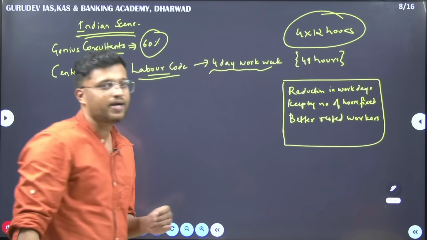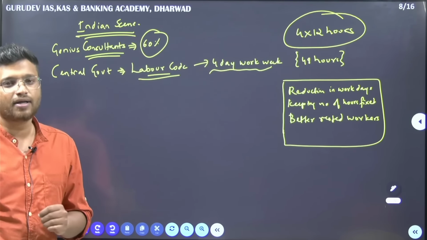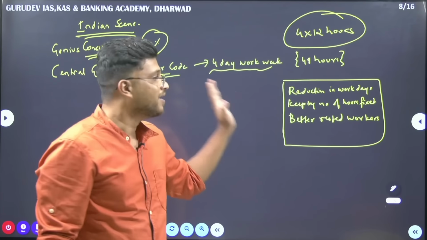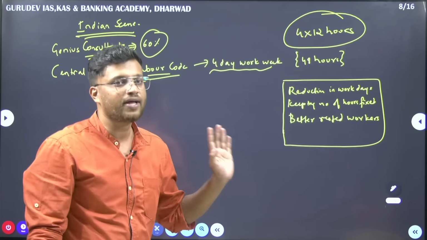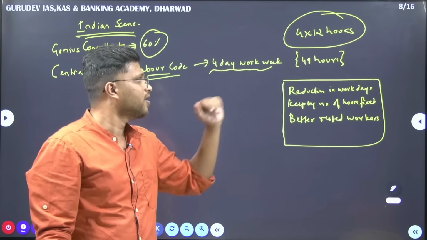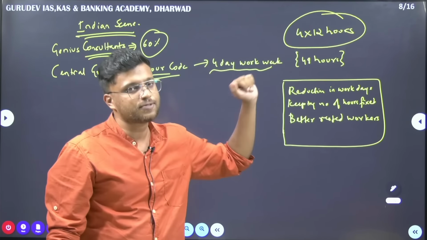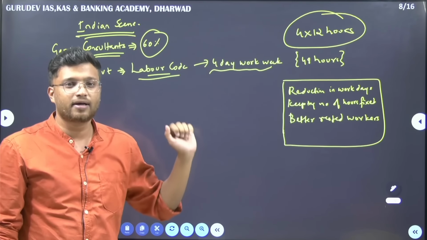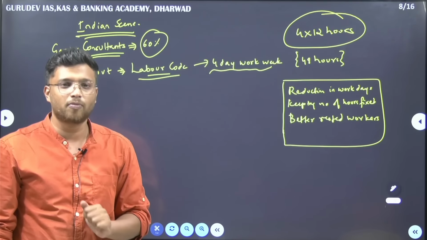Fine. The central government, whereas every other government across the world is implementing an 8-hour per day culture, is thinking about having a 4-day work week with 12 hours per day work. So this is going to create a lot of problems, as we saw.